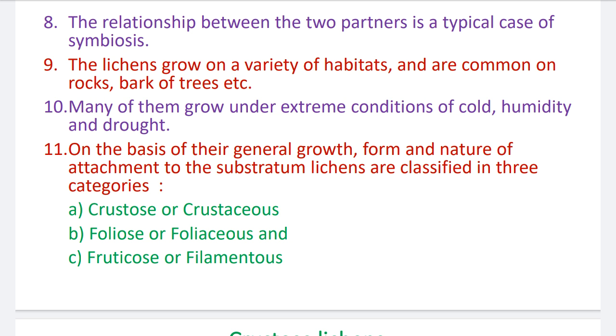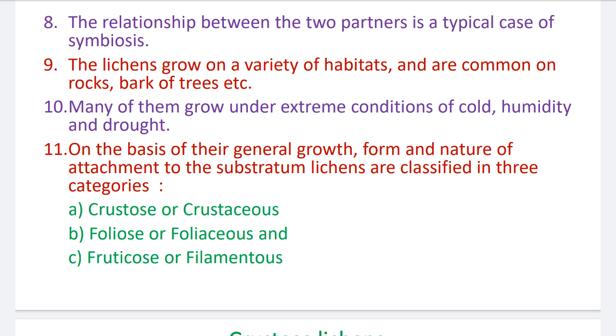So the phycobiont's work is to prepare the food material, and the mycobiont's work is to provide the shelter, the support, the mechanical framework to the algal partner. So in this way, when the algal partner phycobiont and fungal partner mycobiont are associated with each other, both partners get benefits from each other, so this association is a cooperative association, symbiotic association or mutual association. Okay, so lichen is the most common example of symbiotic association in the plant group.